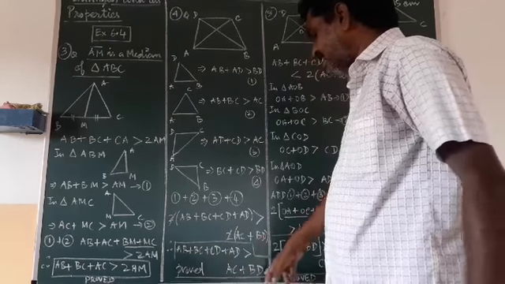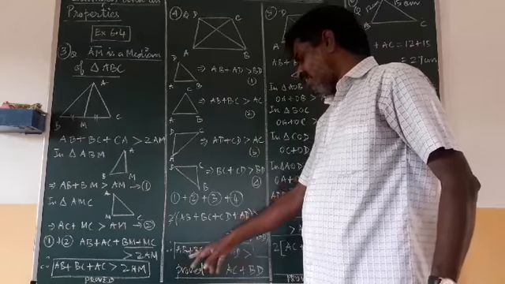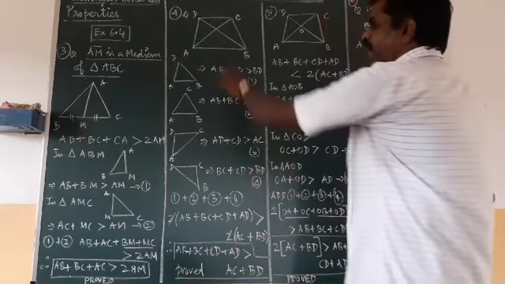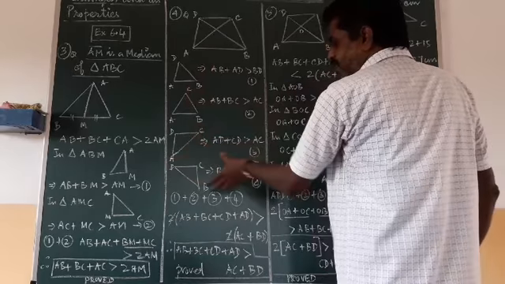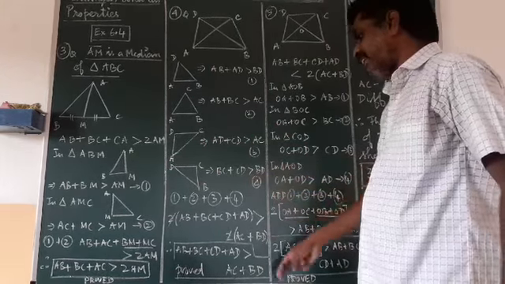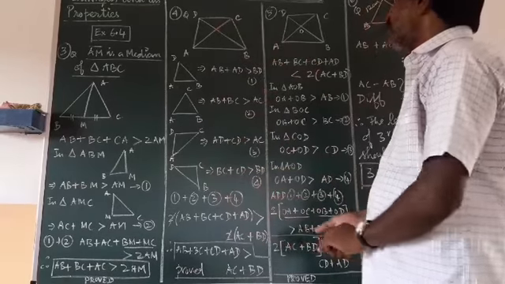The sum of all the sides is greater than the sum of the diagonals. Understood? Part by part, you have to take the triangle and use the concept that the sum of two sides is greater than the third side. That is the fourth question. Fifth question.